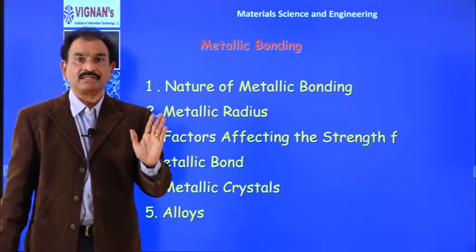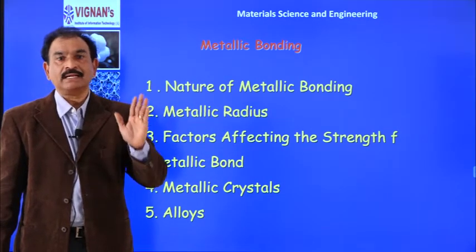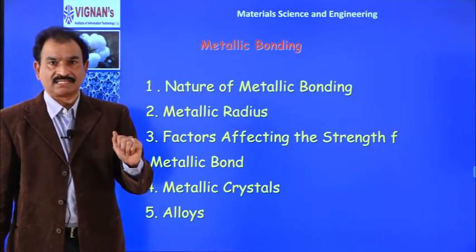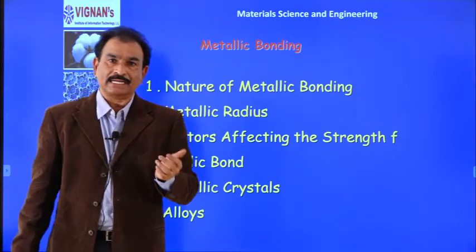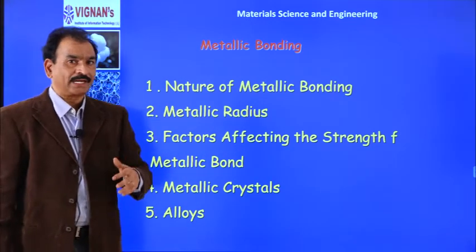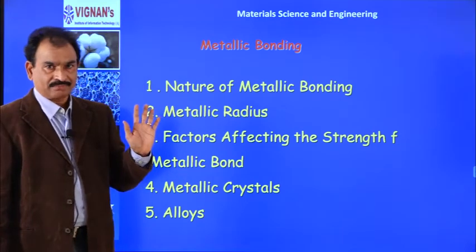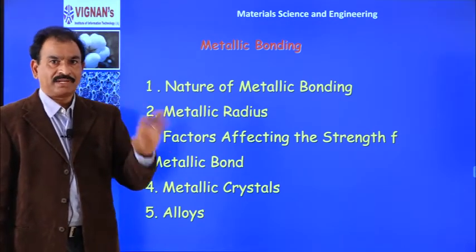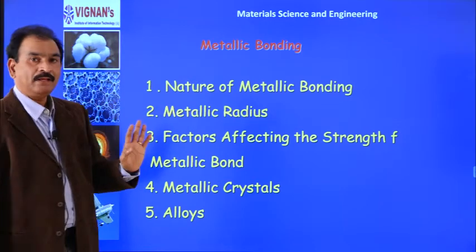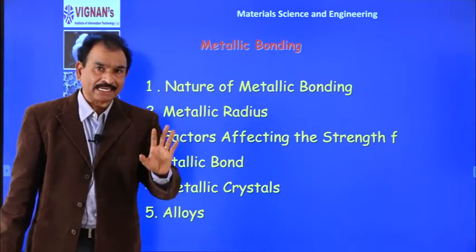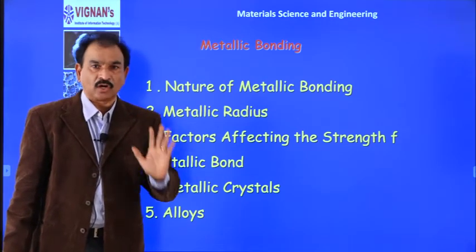Whereas secondary bonds are weak, with low bond energies, and they are intermolecular forces. Of course, I cannot discuss ionic and covalent bonds in detail. I hope that you understood them at initial levels, maybe at school level or +2 level or in the first year level. So, straight away for us as mechanical engineers, we always deal with metals and alloys.